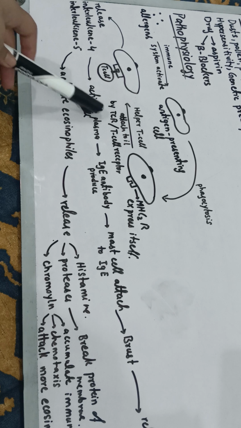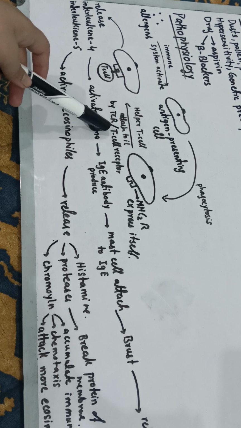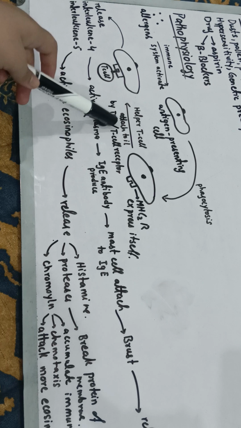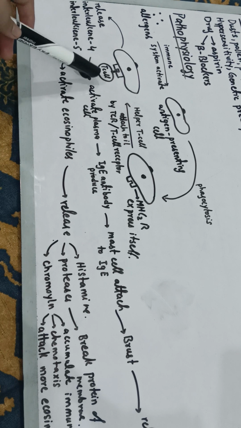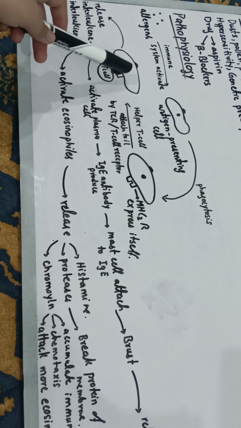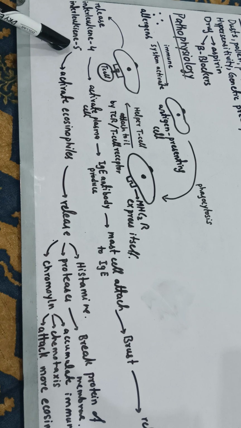The T cells also have a receptor called TCR, the T cell receptor. This part attaches to the antigen presenting cell, as I have explained here. After this attachment, there is a release of two chemicals: first interleukin 4 and second interleukin 5.